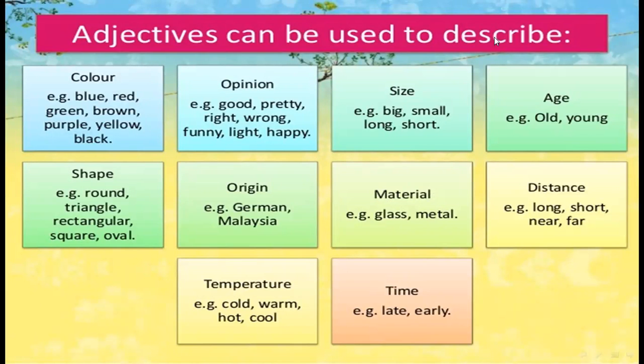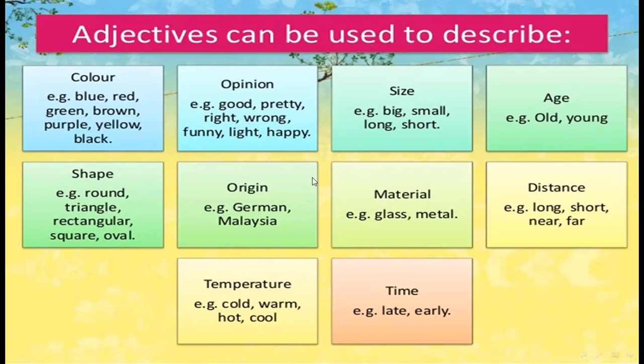Adjectives can be used to describe color: blue, red, green, brown, purple, yellow, black, etc. Adjectives can be used to describe opinion, like good, pretty, right, wrong, funny, light, happy. Adjectives can be used to describe size: big, small, long, short. Adjectives can be used to describe age: old, young.